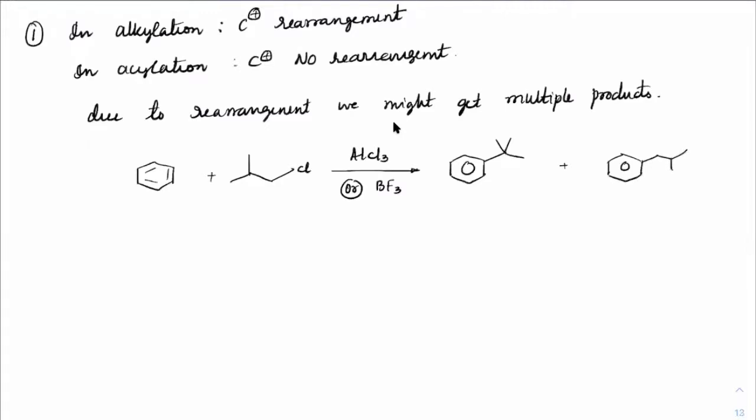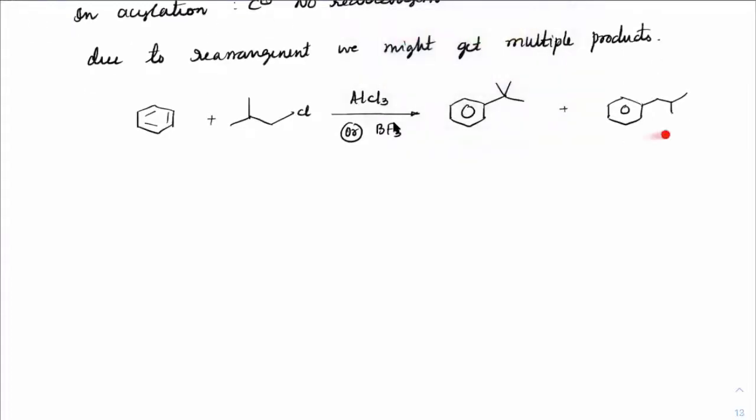Usually at low temperature, this is the major product. At high temperature, this is the major product. With BF3, most of the time, this is the major product. Anyway, it is difficult to identify that unless the temperature is given. So if you were asked only the number of products, then you will write both of them.